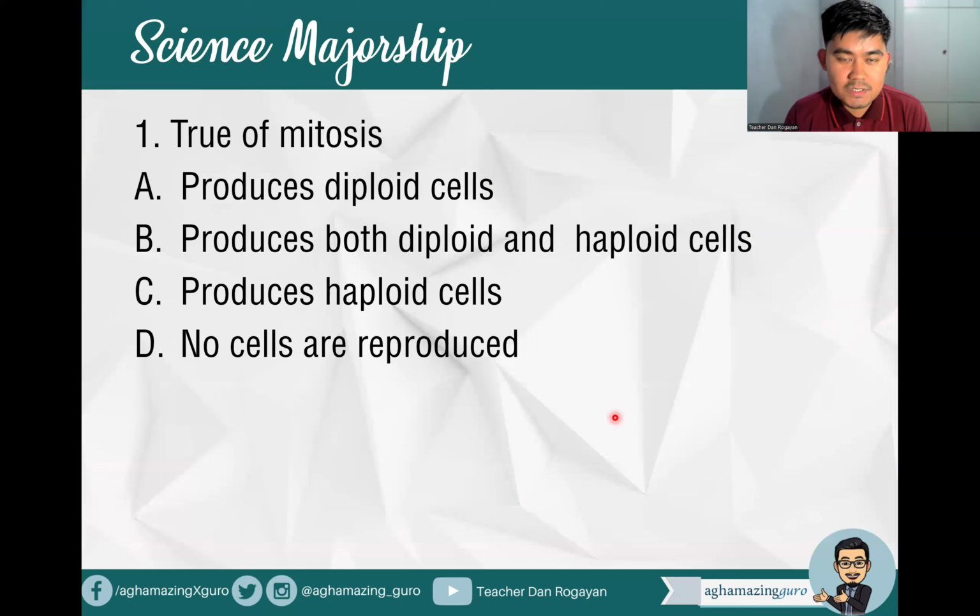True of mitosis. A, produces diploid cells. B, produces both diploid and haploid cells. C, produces haploid cells. Or letter D, no cells are produced. So which of the following descriptions is true of mitosis? All right, so what's your answer?